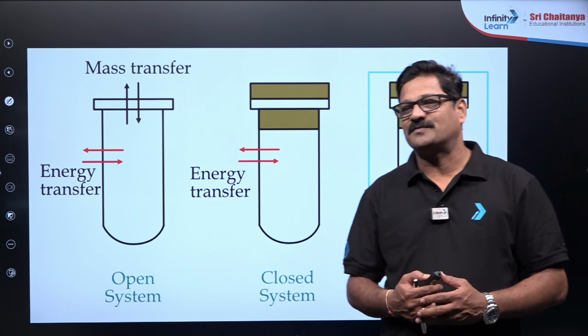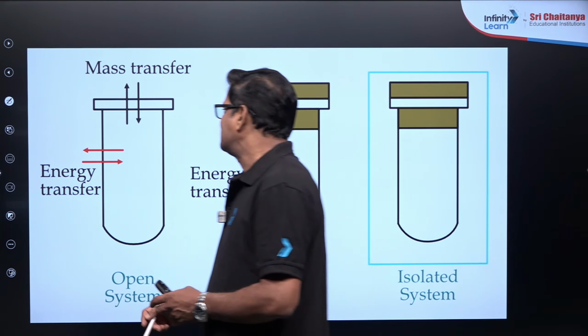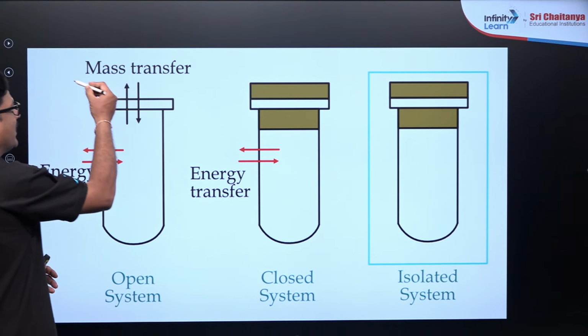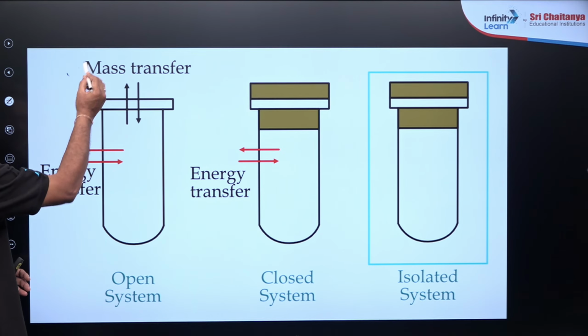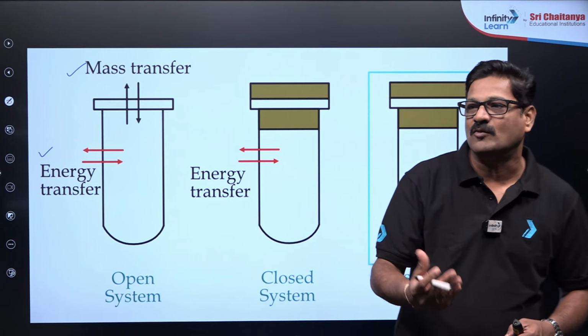So I'm expecting doubts from you, kids. So what is an open system? An open system is a system where you can exchange mass as well as energy. Just take an open cup or bowl of boiling water.